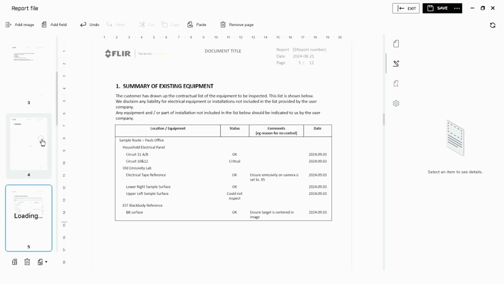This summary of equipment is actually extracted from the inspection file. As we can see, the list of assets and inspection points are here.